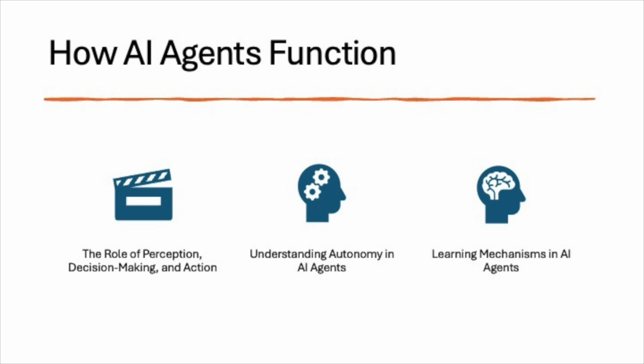Learning mechanisms allow AI agents to adapt to new data and environments without being explicitly programmed for every scenario. This adaptability makes AI agents more efficient and effective at performing tasks in dynamic or unpredictable settings. As AI agents continue to advance, their learning abilities will become increasingly sophisticated, enabling them to tackle more complex challenges with minimal human oversight.